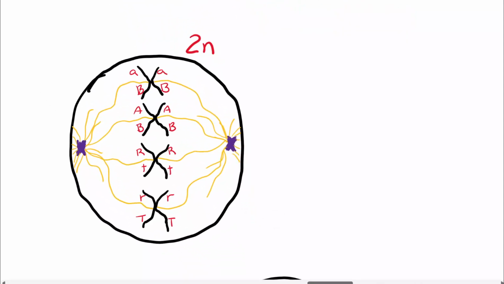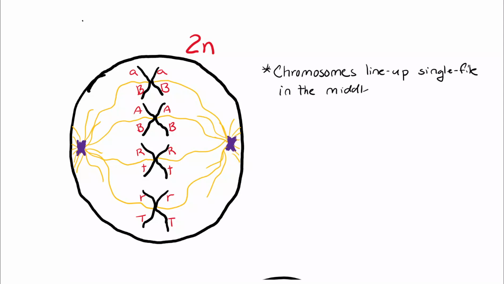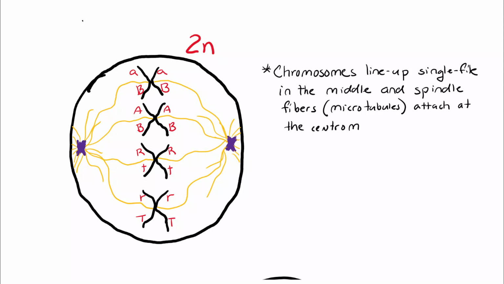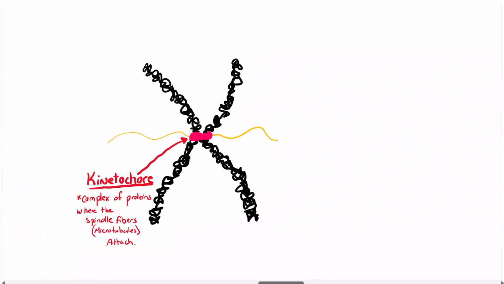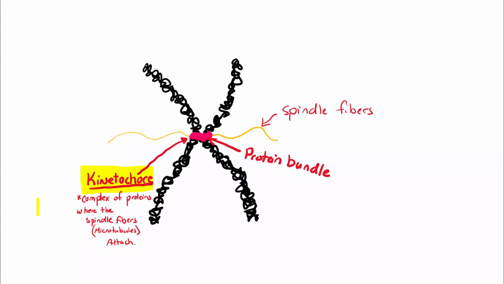The next stage below, this is still a diploid cell, no surprise. But the chromosomes are lining up in the middle, single file, straight down. This is usually metaphase, but there's another video that shows all the distinct phases, the mitosis video. And it looks like the spindle fibers are attaching to the centromere, and they form a thing called a kinetochore. The kinetochore is simply a complex of proteins where the spindle fibers attach. That's the protein bundle right there. And that's the spindle fiber.